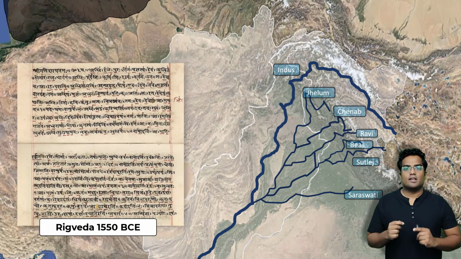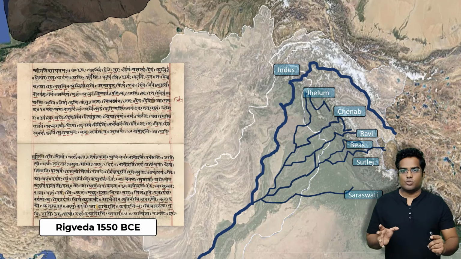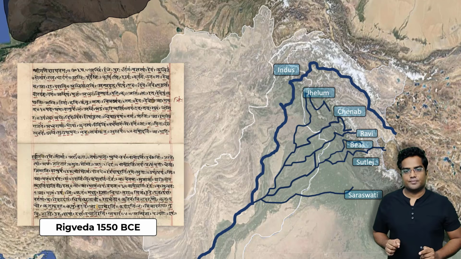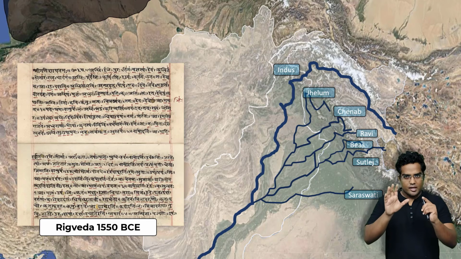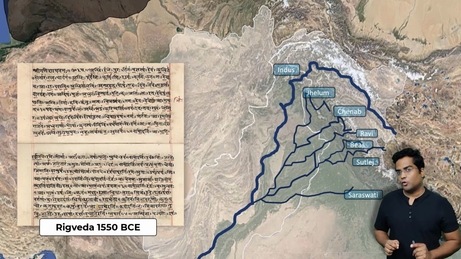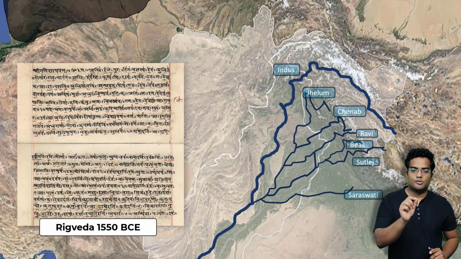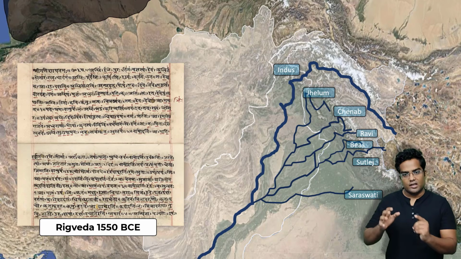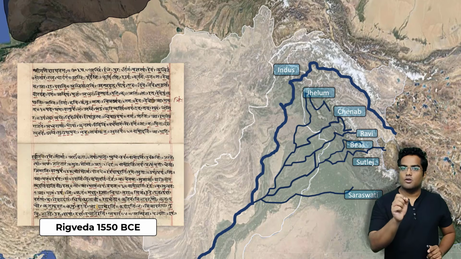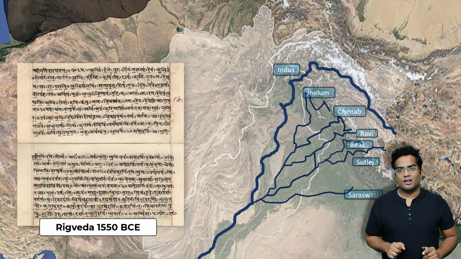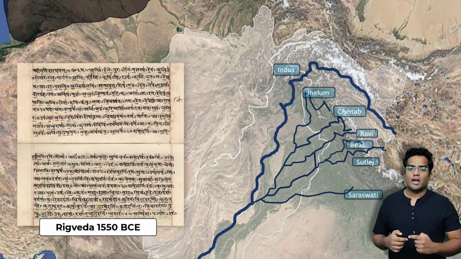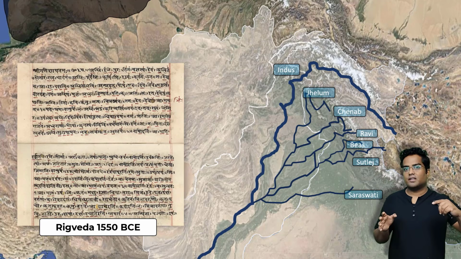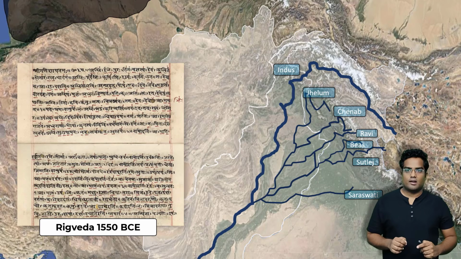Now, a very important thing to note is that all these rivers are mentioned in the Rigveda, right? There is a very important aspect that you have to know right now. Indus, Jhelum, Chenab, Ravi, Bhees and Satluj are still present in India as well as in Pakistan. However, the river Saraswati has just simply vanished. Many geologists agree that the Saraswati river does exist, but it's flowing underground.